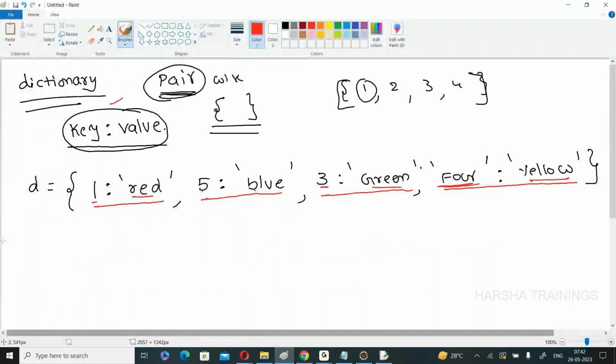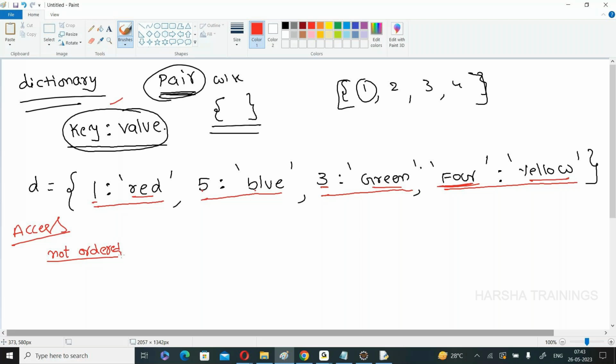Immediately after creation, what is my point? Access elements of a dictionary. How do we access? Remember, the dictionary is not ordered. What is meant by not ordered? Not ordered in the sense they are not stored according to the indexes. Remember, in the dictionary there is no concept of index 0, 1, 2, 3, 4, and so on.